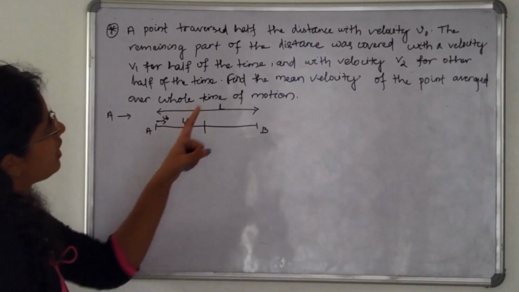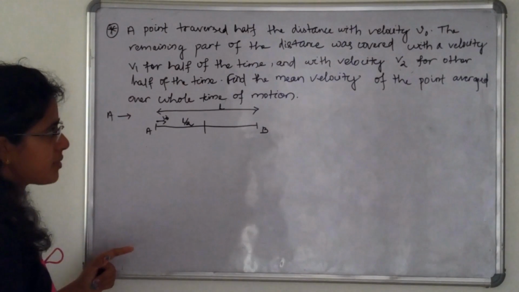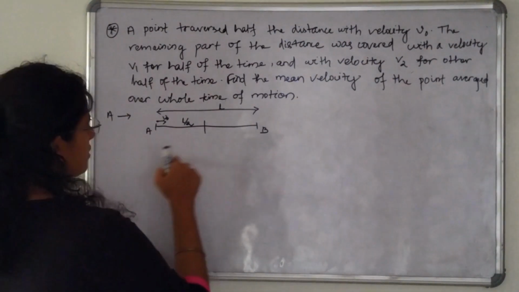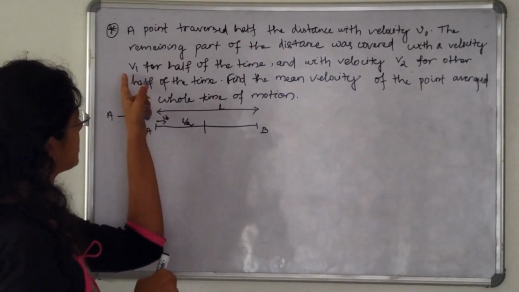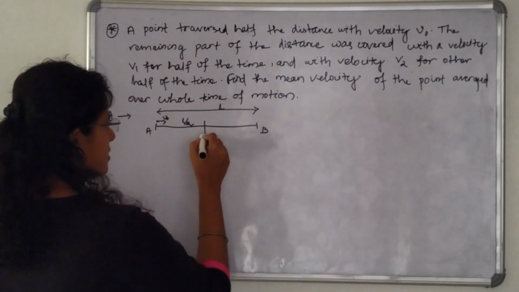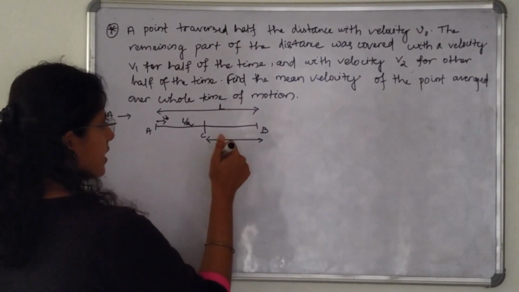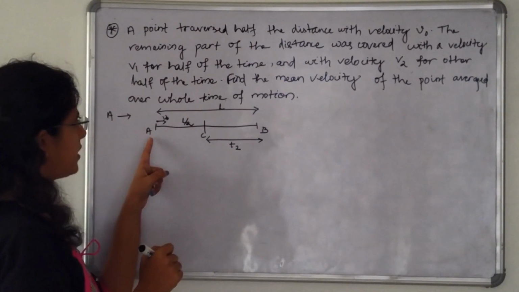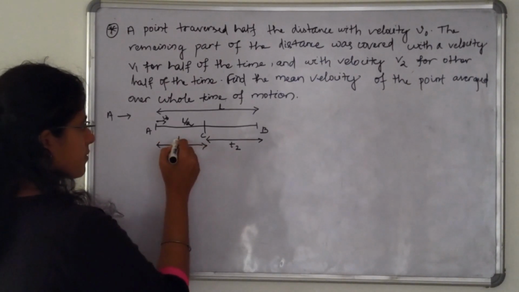Okay. And the remaining part of the distance was covered with a velocity v1 for half of the time and with velocity v2 for the other half of the time. So here the next half of the distance is covered half of the time with velocity v1. Let us take this point as C, and to travel from point C to B it takes t2 time, and to travel from point A to C it takes t1 time.